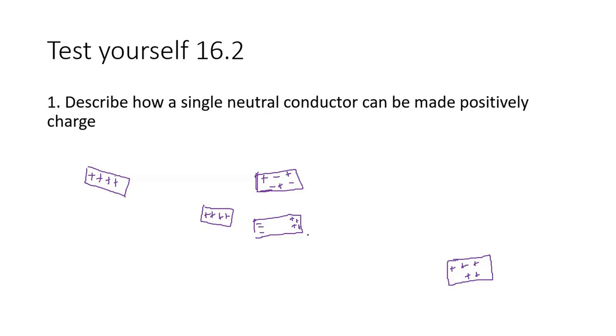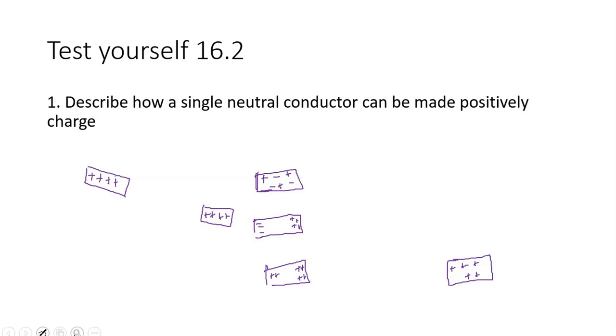Is it correct? I think so. And then, okay, good. The negative transfers to the rod. Net positive charge on the right side.